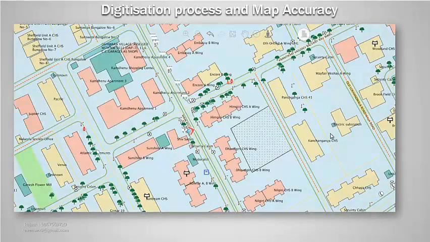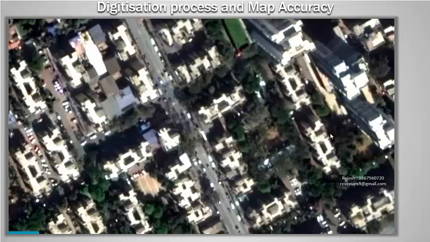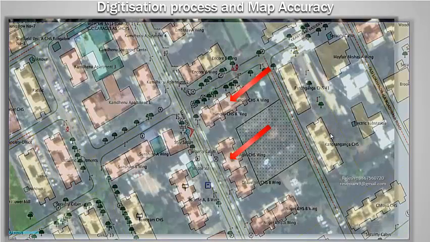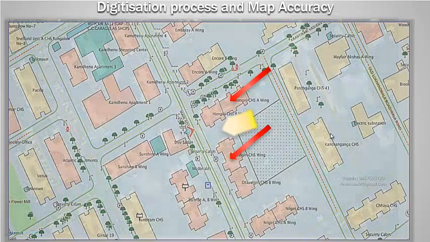This is a sample of a digitized base map, and we are going to discuss these two buildings. This is a standard satellite image used for creation of the base map. The buildings are visible with isolation in between. This is the way data gets converted into digital. These two buildings are clearly digitized in the form of polygons. This digitized information represents the open space in between the two buildings.